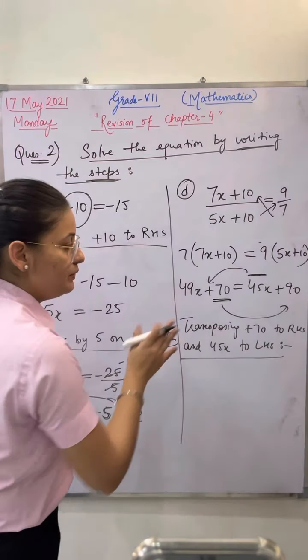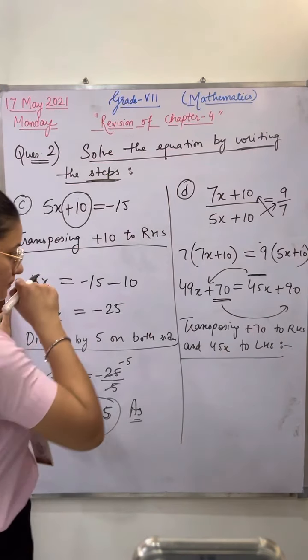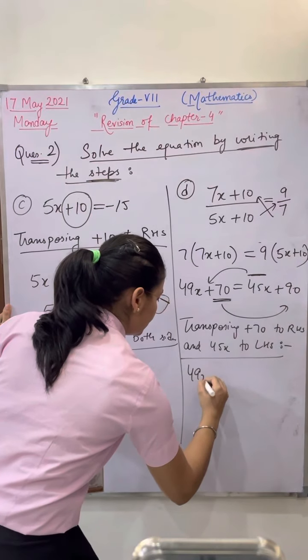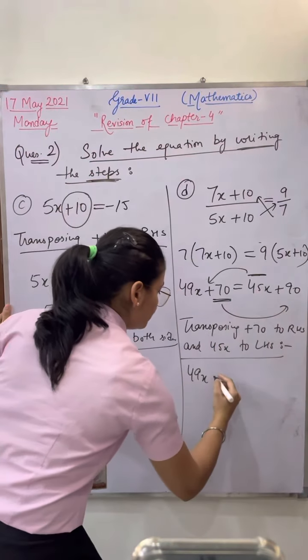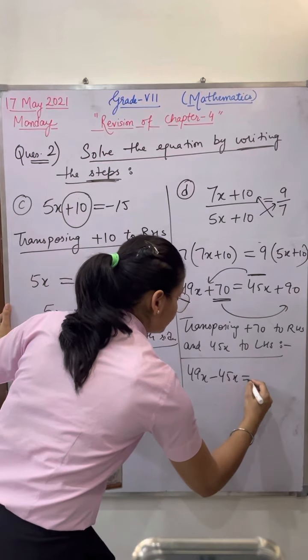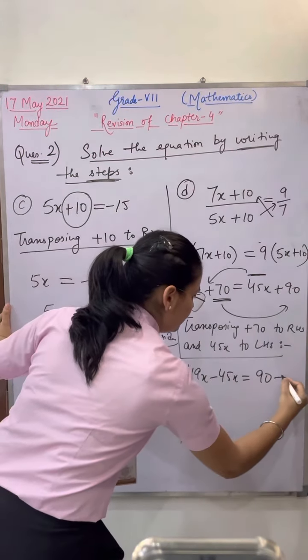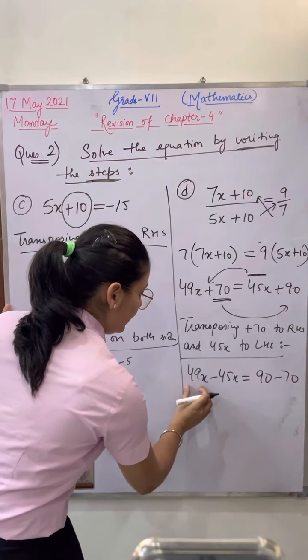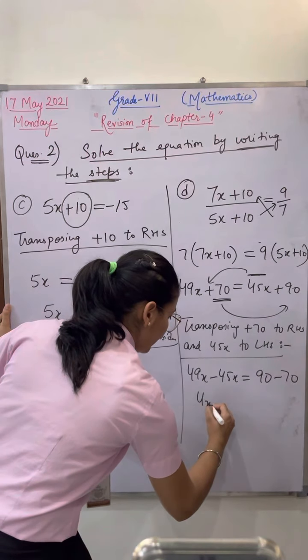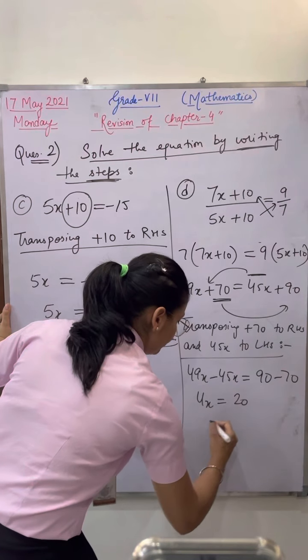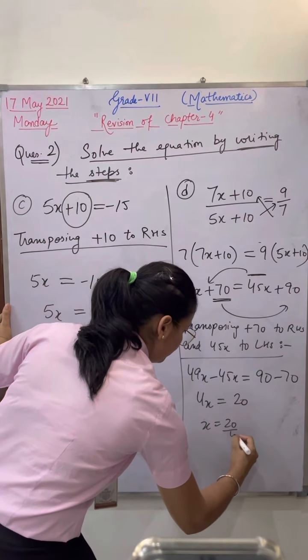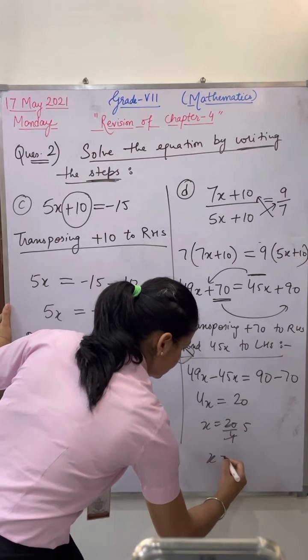In one step you can shift both the values. 49x will come here. It will be minus 45x is equal to 90 was there. Now 70 will go that side. It will become minus 70. 49x minus 45x, 4x is equal to 20. x is equal to 20 upon 4. That is 5. So x is equal to 5.